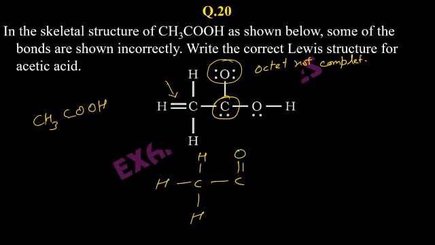So if we have it like this, then it will have the correct structure. Now carbon has 4 bonds. Oxygen has 8 electrons, complete. So octets and duplets are complete.